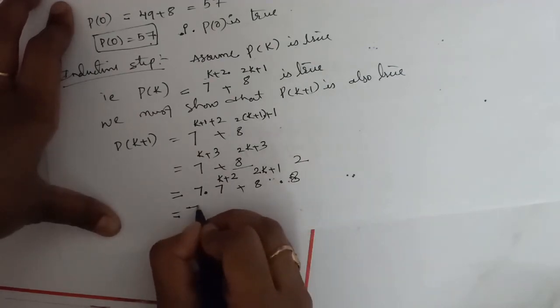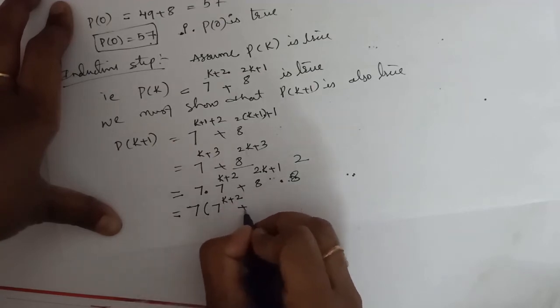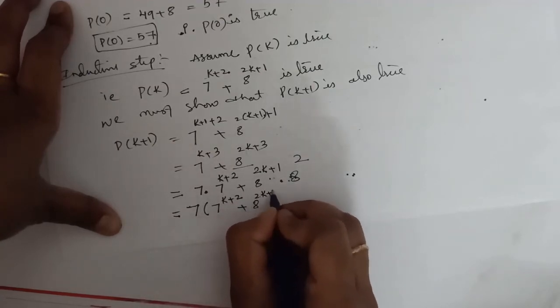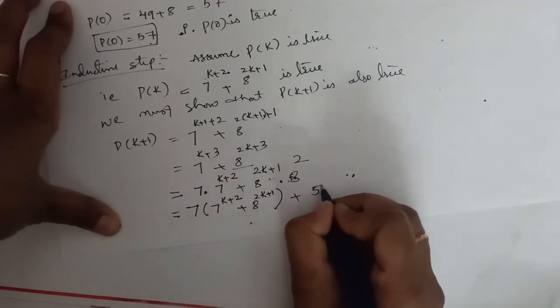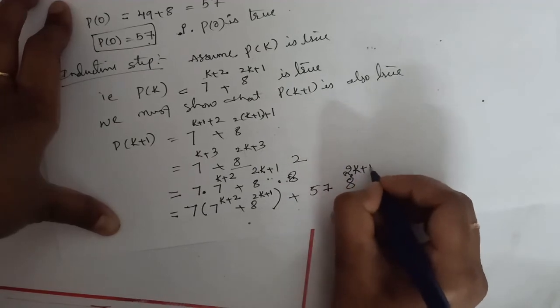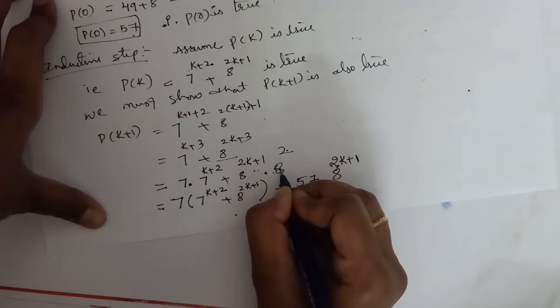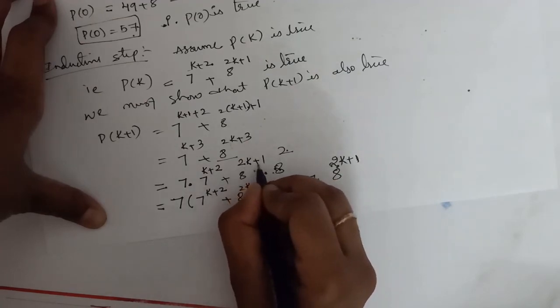Further we can write it as 7 of 7 power k plus 2 plus 8 power 2k plus 1, plus 57 times 8 power 2k plus 1. So 8 square is what? 64, into 8 power 2k plus 1 we have.